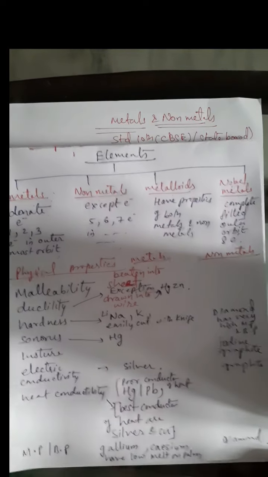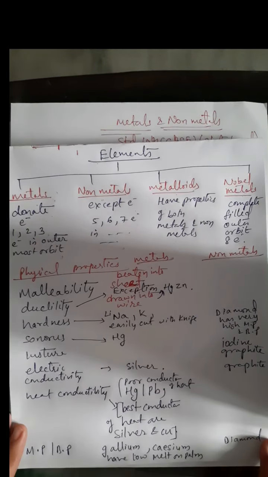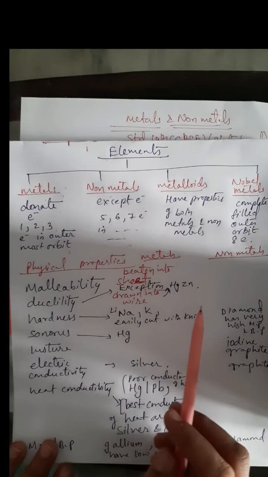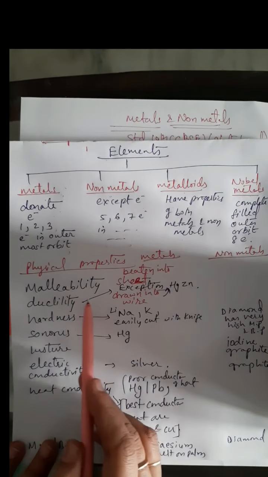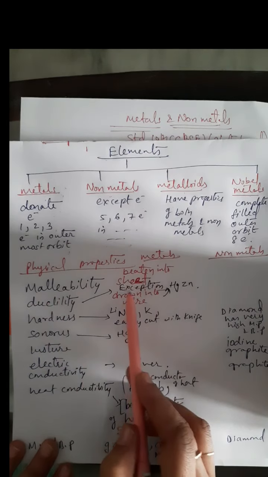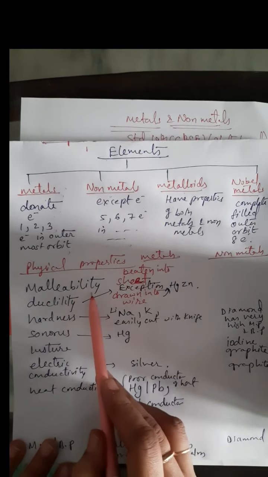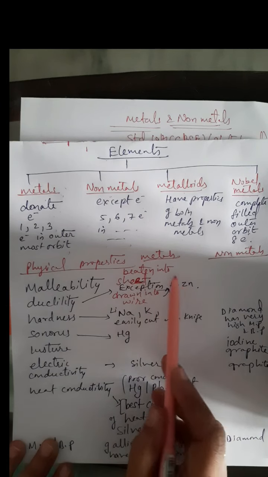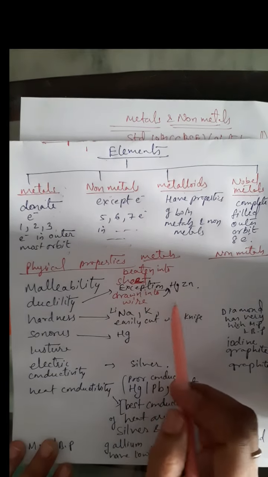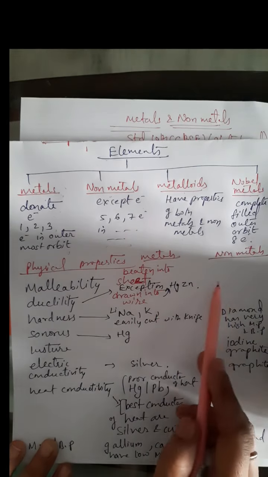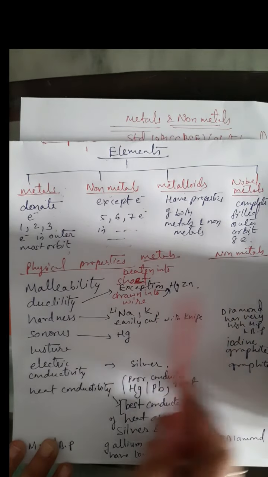Let's start with a quick revision of physical properties of metals and non-metals. We comparatively study both at a time. So let's start with the first property, which is called malleability. Metals can be beaten into thin sheets. Malleability is a property where they can be beaten into thin sheets. So metals are malleable in nature, whereas the non-metals cannot be formed into sheets.